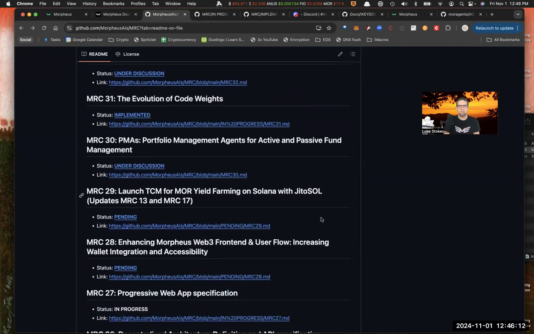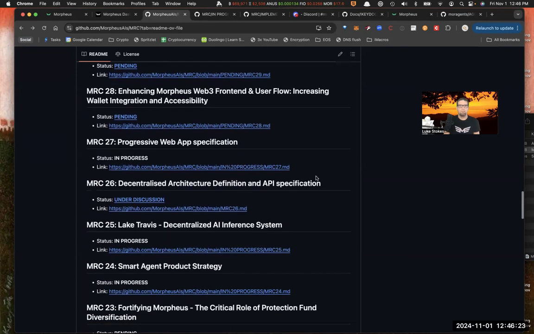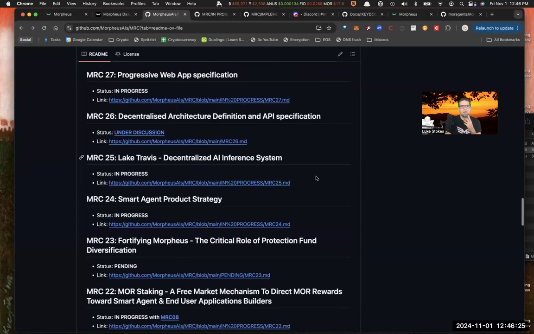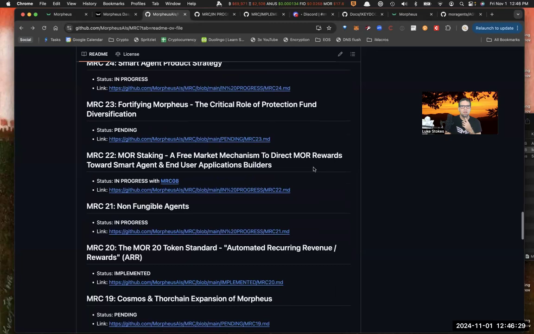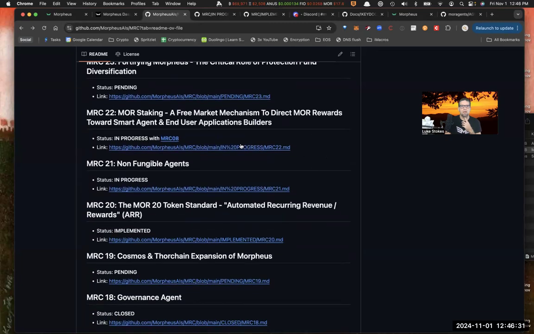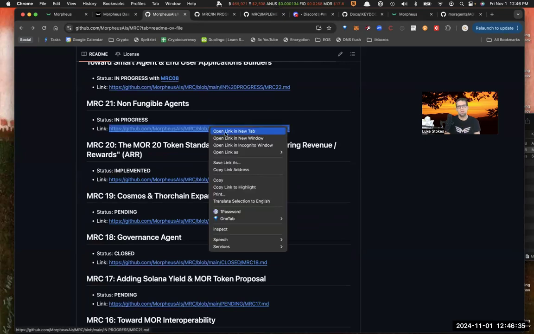Code weights under discussion. Solana. So if you're interested in Solana, for example, and JITOSOL, these are different MRCs you can discuss. Let's see what else we have. Stuff in progress. Yeah, tons of cool stuff here. And again, if you want to figure out how this all works, non-fungible agents, that's another interesting discussion.